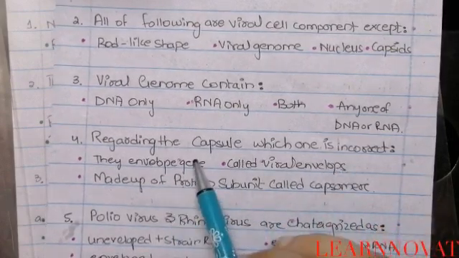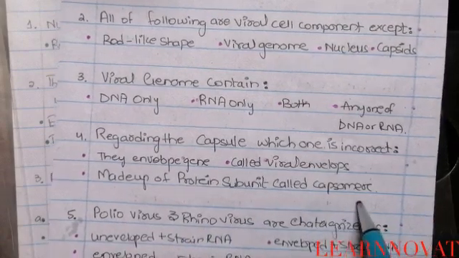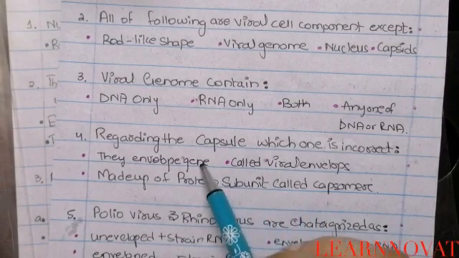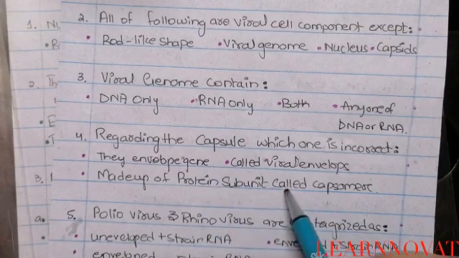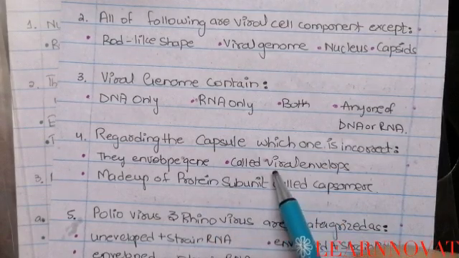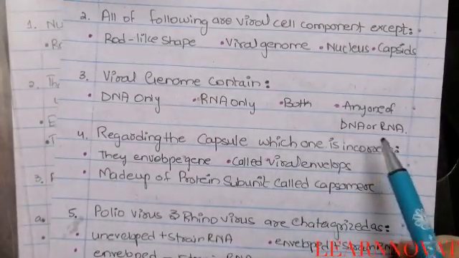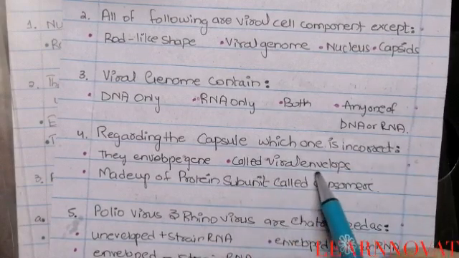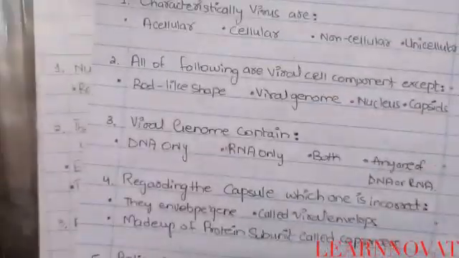Option C says the capsule is made up of protein subunits called capsomers. The capsule envelops the gene and is made up of protein subunits, but the capsules are not called the viral envelope, because the viral envelope is something different from the capsule, if you have read the chapter. So option B is the correct answer, because they are asking for the incorrect statement.